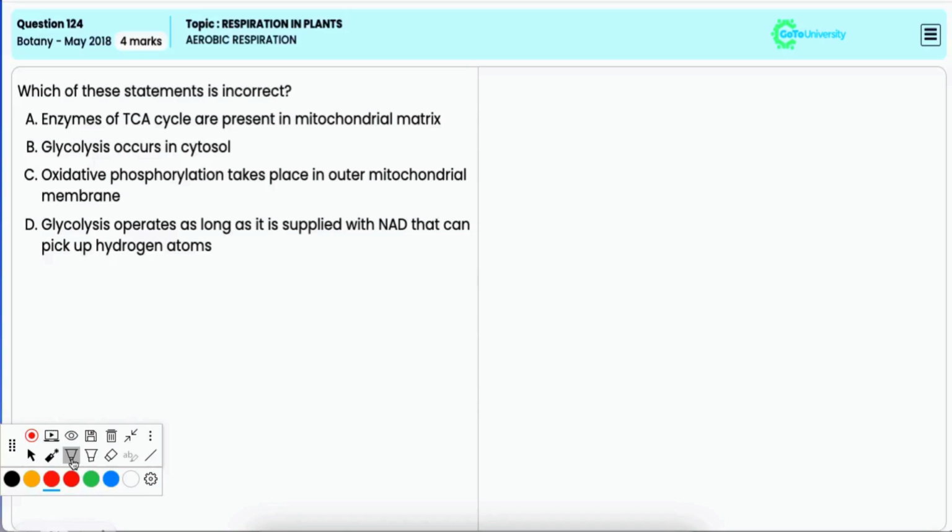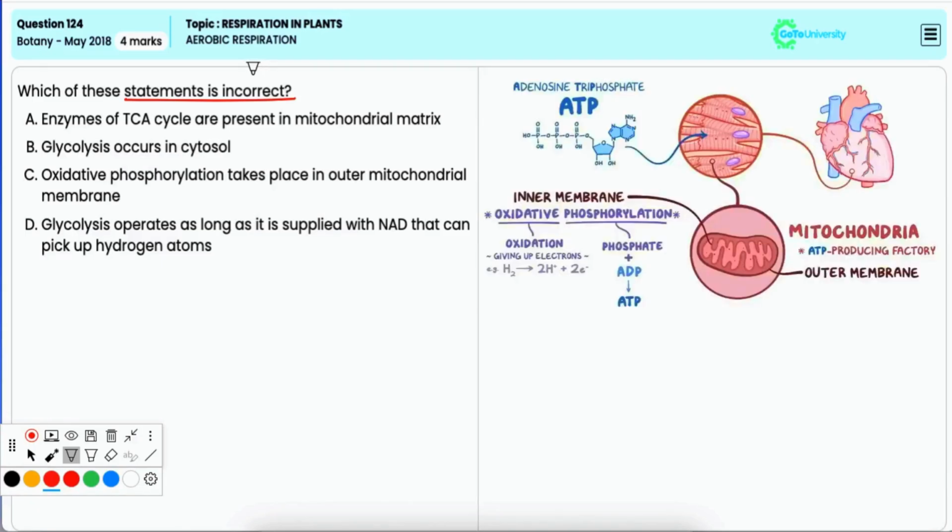In this question, you have to identify the incorrect statement. Option A. Enzymes of TCA cycles are present in mitochondrial matrix. Now this is true because the enzymes involved in the tricarboxylic acid cycle, that is the TCA cycle, are indeed located in the mitochondrial matrix. Hence it is incorrect option.